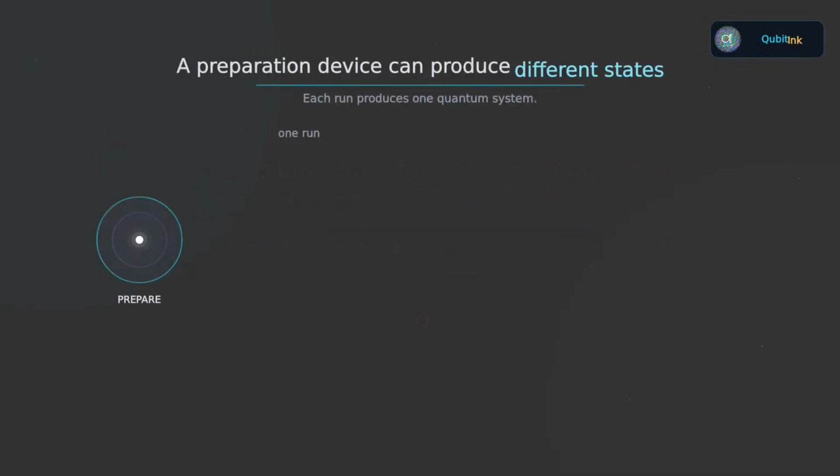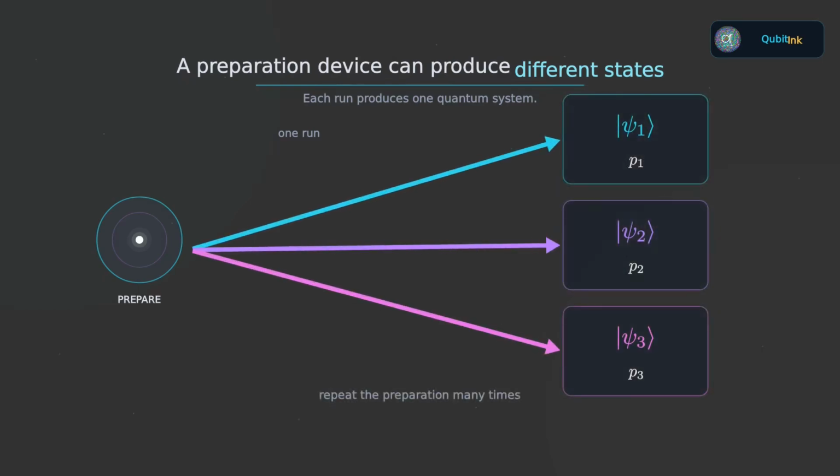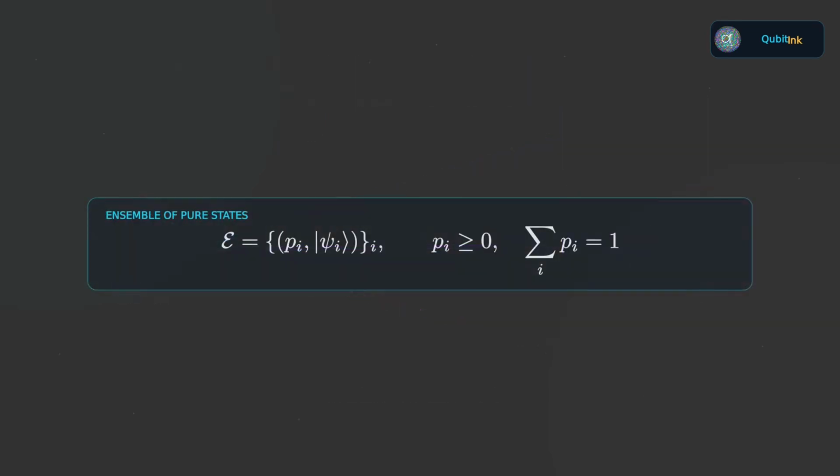Suppose we have a preparation device. Each time we press the button, it produces a quantum system. But the device does not always prepare the same state. Perhaps it prepares one state with probability P1, another with probability P2, and so on. We describe this collection by pairing every possible pure state with the probability that it was prepared. This is what we mean by an ensemble of pure states.